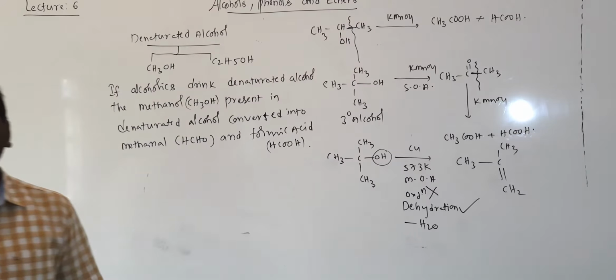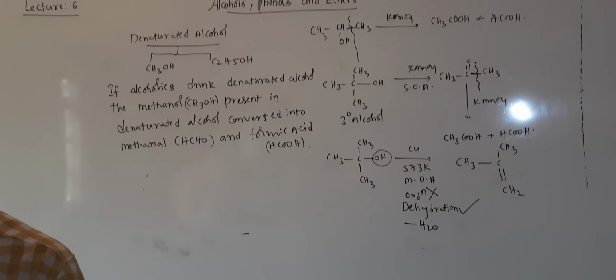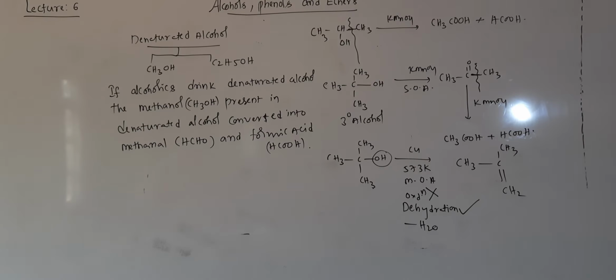So that leads to the problem, which means death is also possible.